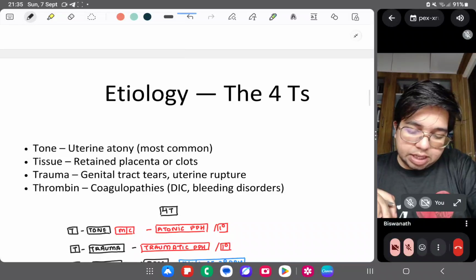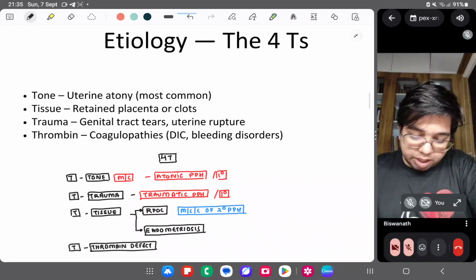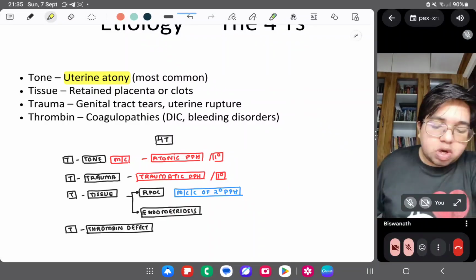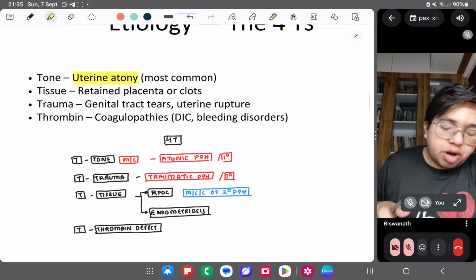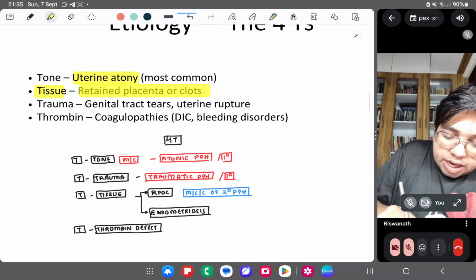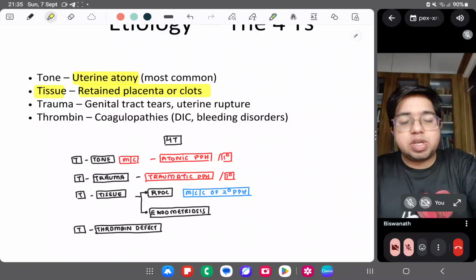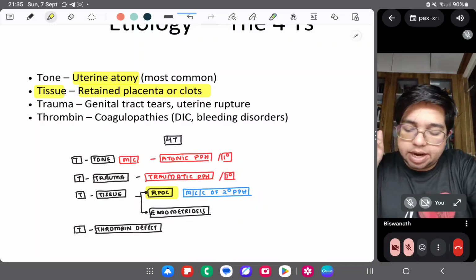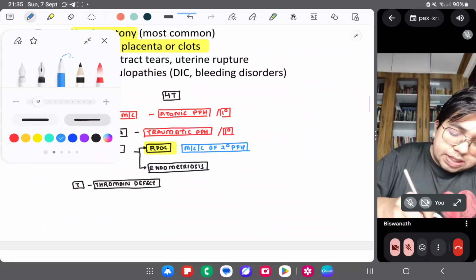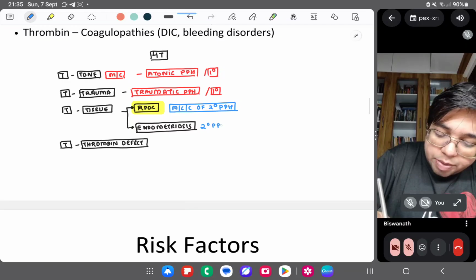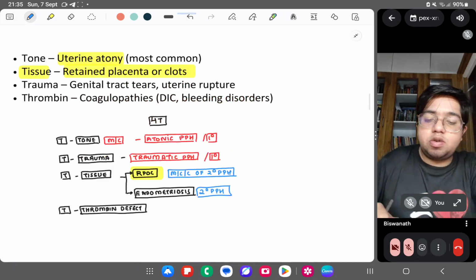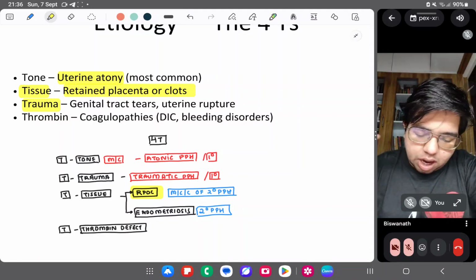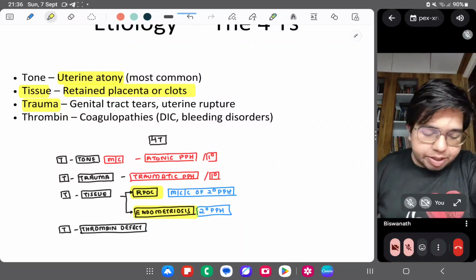So if I see the PPT, yes, okay. Tone, I told you, the most common cause of loss of tone of the uterus is uterine atony. Tissue is due to retained placenta or clots, which we broadly said is retained products of conception. This is the most common cause of secondary PPH. Endometriosis is also secondary PPH. Don't worry. Then trauma. So RPOC and endometriosis, secondary PPH, I told you.